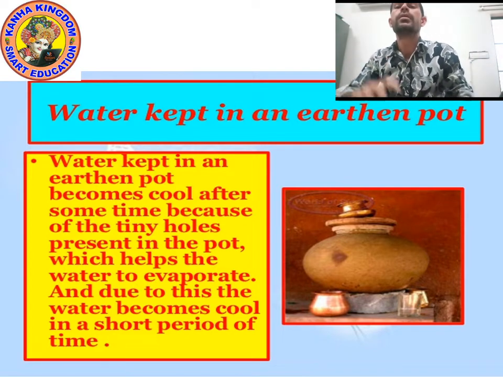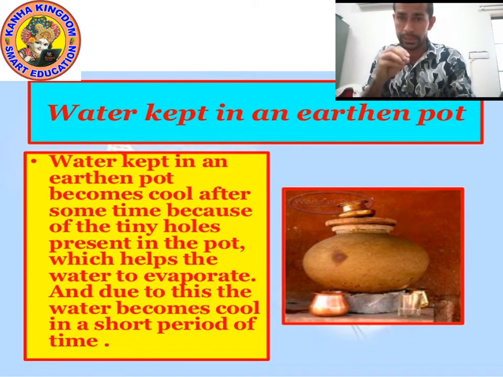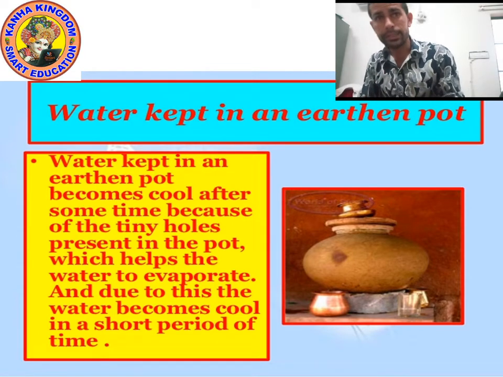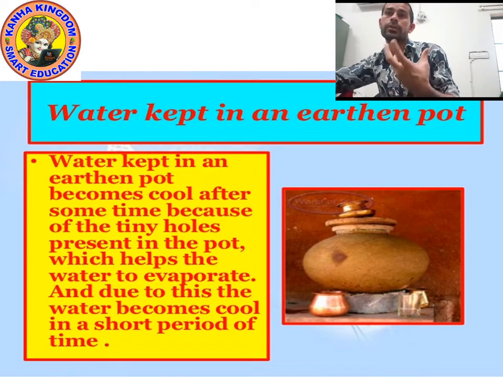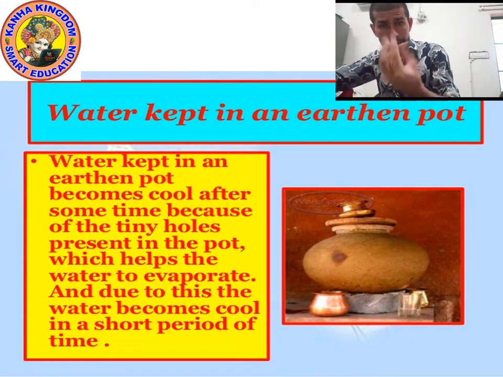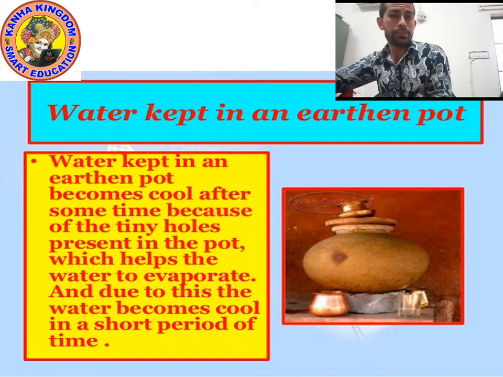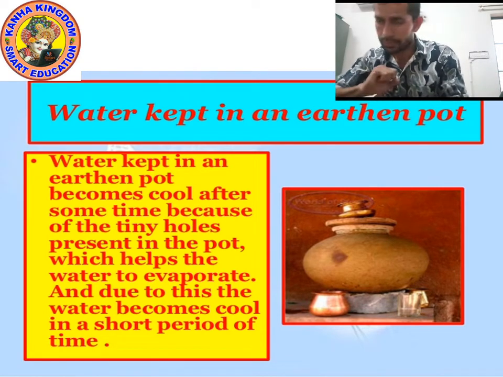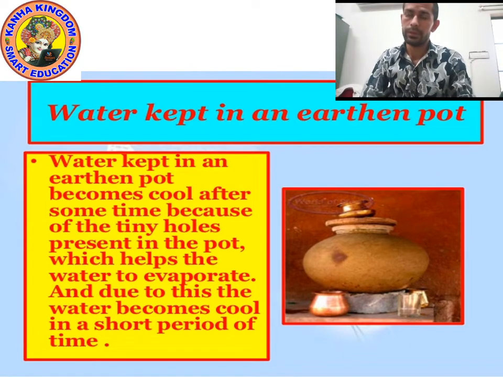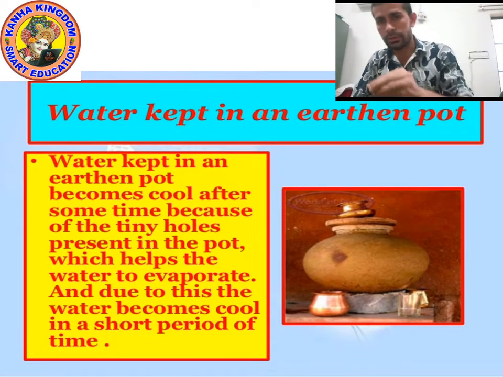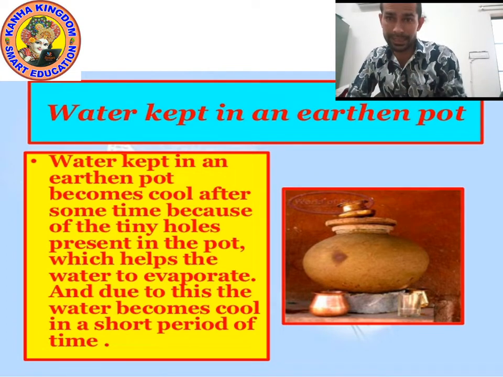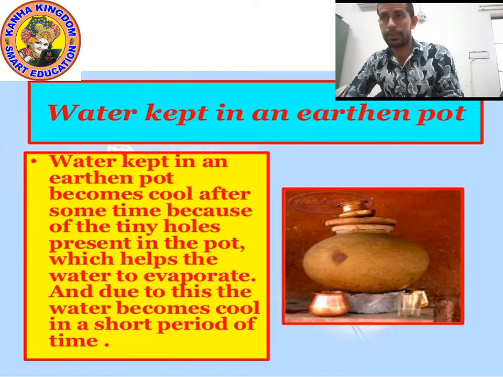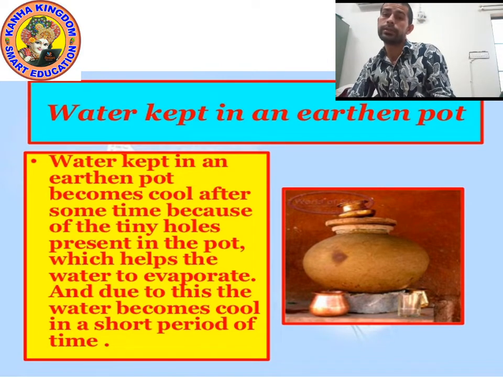Because of these tiny holes, water will evaporate, and in that condition water will absorb the heat from the surrounding. Because of it, the earthen pot becomes cool, and you will feel that the water is cold just like the water of a fridge.